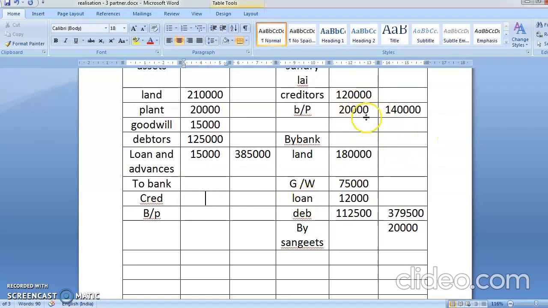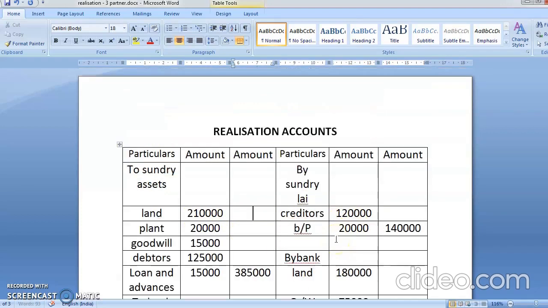See, creditors was 1,20,000. So what is the discount? 5% discount is 6,000. So 1,20,000 minus 6,000 is 1,14,000. Bills payable 20,000, 1,000 is discount, so that comes to 19,000. The total of this is 1,33,000.